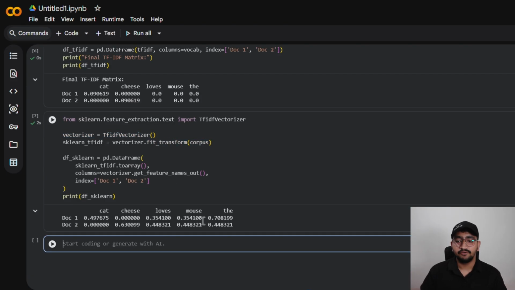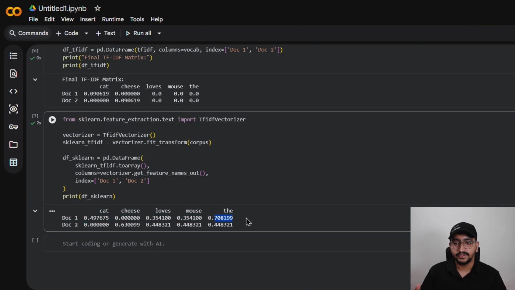Look at the word "the". In our manual math, it was exactly 0, but scikit-learn gave it a score of 0.7. Did we do the math wrong? No, we did the textbook math perfectly. But under the hood, scikit-learn automatically alters the formula. First, they add a constant plus 1 to the IDF equation so that common words aren't completely erased. This is called smoothing. Second, they mathematically shrink every vector to a length of 1, called L2 normalization. This is the difference between learning textbook theory and actually writing production code.